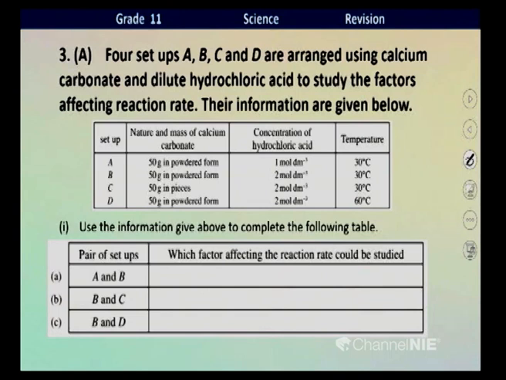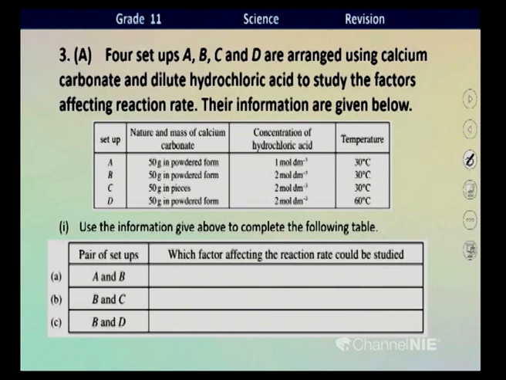Move to the next question. Here it says four setups A, B, C and D are arranged using calcium carbonate and dilute hydrochloric acid to study the factors affecting the rate of a reaction. Observe the table clearly, children. Setup A, see the reactants taken: calcium carbonate in powder form, 50 grams mass.